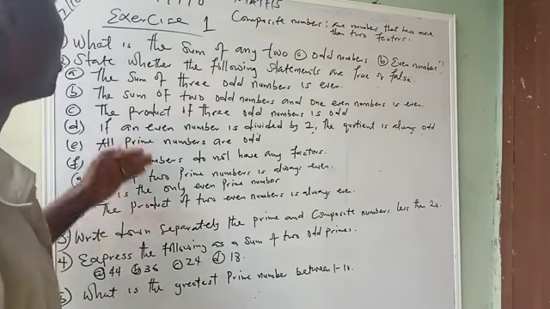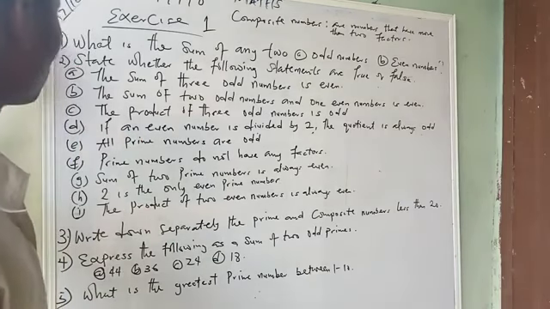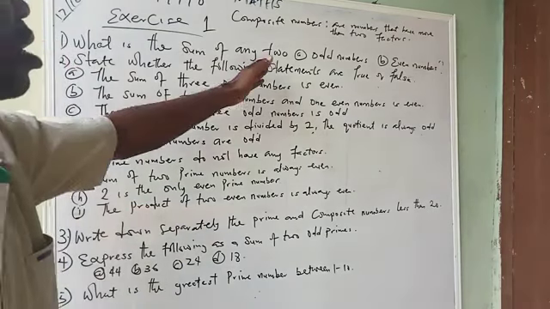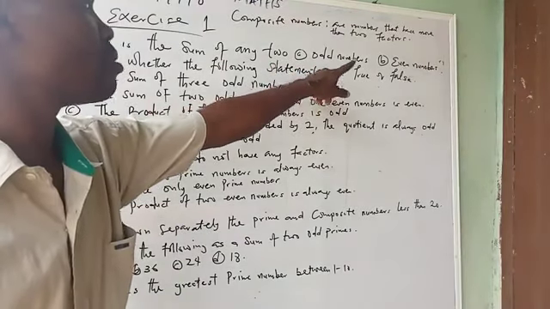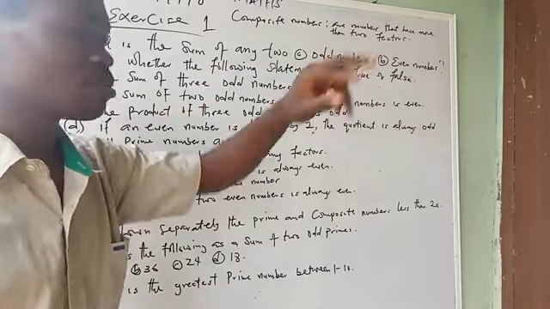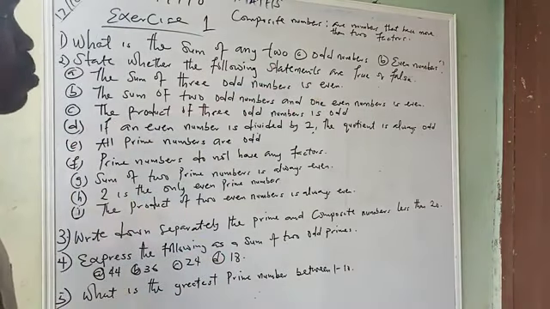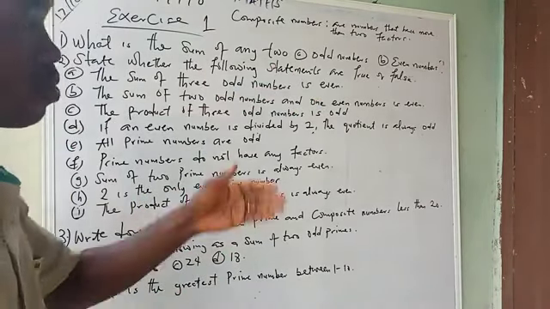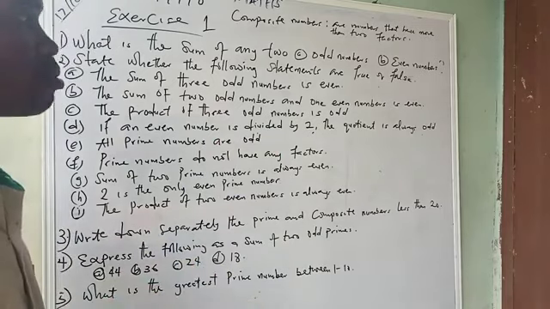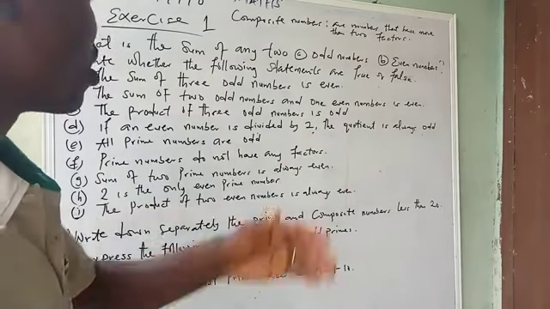Okay. Exercise 1 says: any two, A, odd numbers, B, even numbers. What is the sum? You do it. You pick what are odd numbers, you know that. What are even numbers? Pick any two odd numbers, sum them together, and work it out.